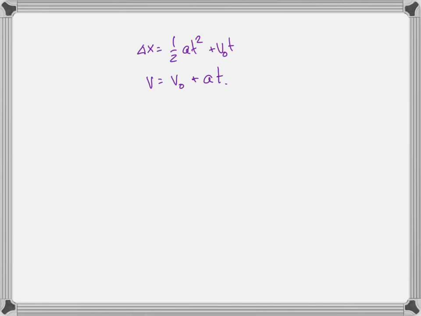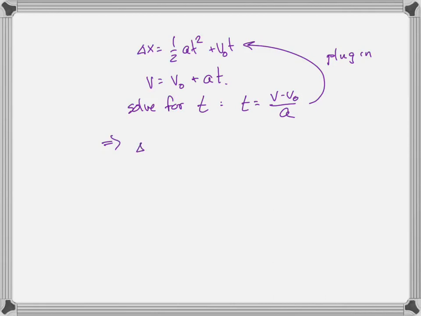Maybe we want to solve out time, right? So we solve for t and plug that into the other equation. Either one, but the easiest thing is we can take the second equation, solve for t equals v minus v0 over a, and plug that into the first equation. So therefore, we get delta x equals 1/2 a times (v minus v0 over a) squared plus v0 times (v minus v0 over a), and simplify the algebra, and what do we get?